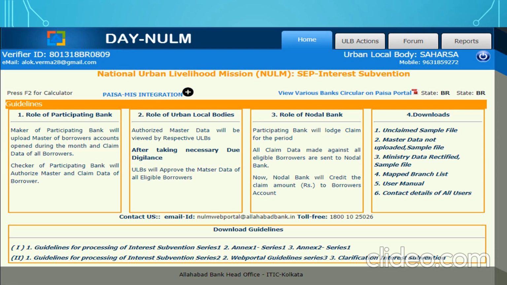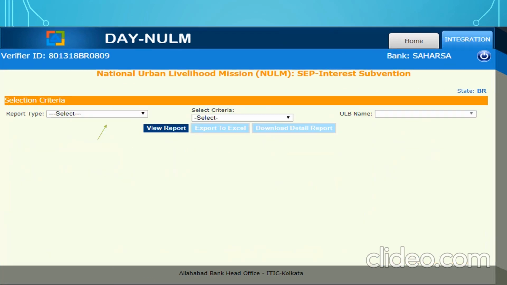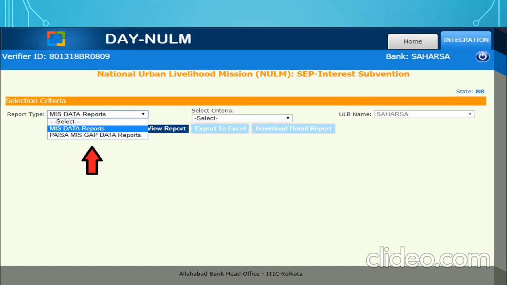On the home page, as you are all aware, since the DAnnualem MIS portal and PESA portal are integrated, the beneficiary data which are available in the DAnnualem MIS portal are fetched in the PESA portal. Please click on the PESA MIS integration. You will find there is an integration tab. Select the report type. There are two types of reports: MIS data reports and MIS gap data reports.